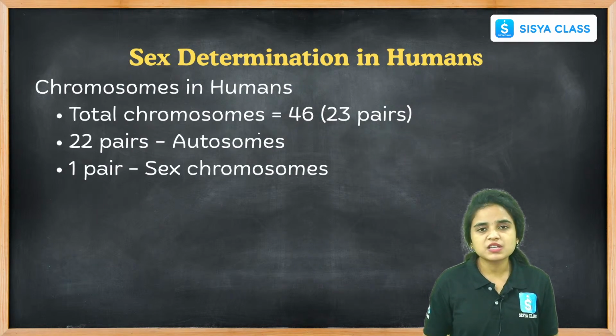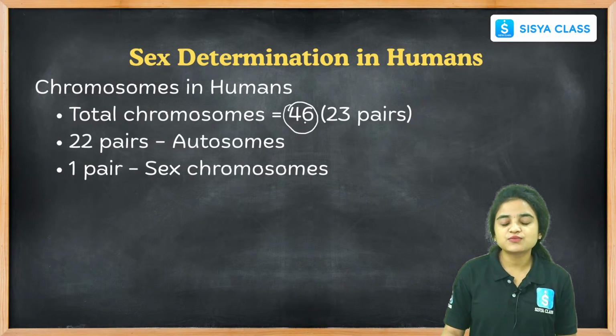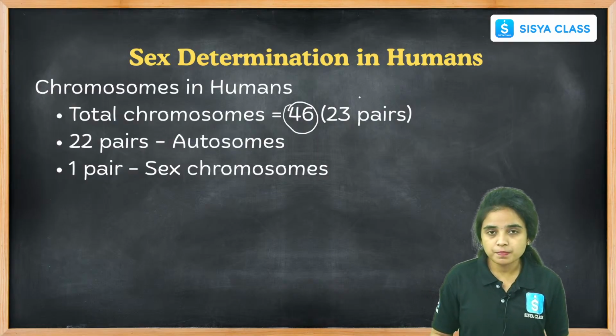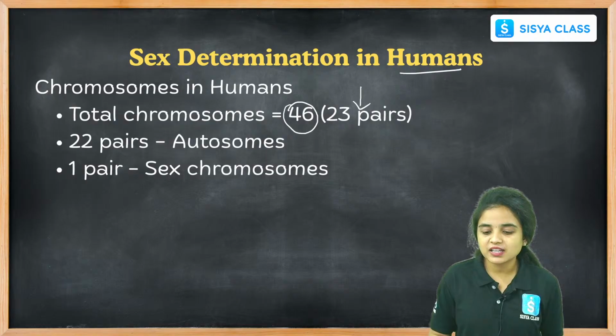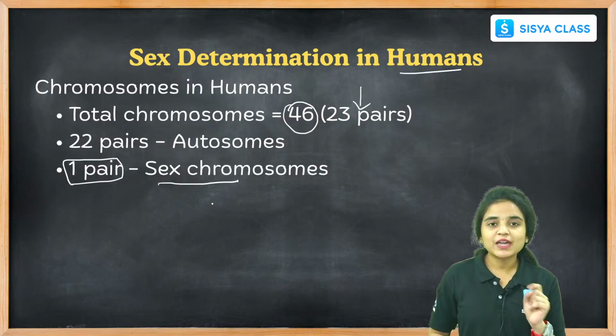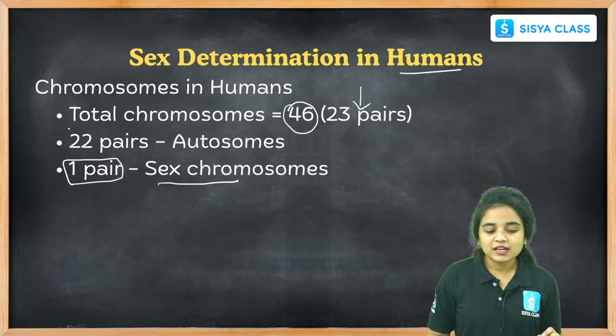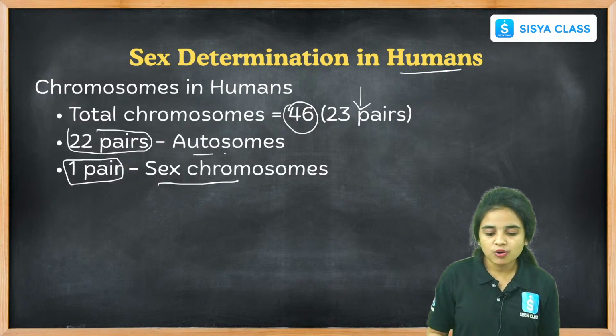How many chromosomes are present in humans? The total number of chromosomes, we all know, is 46, which comes to 23 pairs of chromosomes in humans. One pair of chromosomes is called the sex chromosomes, the pair that defines the sex of the child, and the remaining 22 pairs are autosomes.